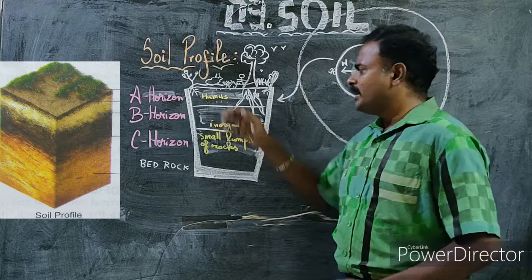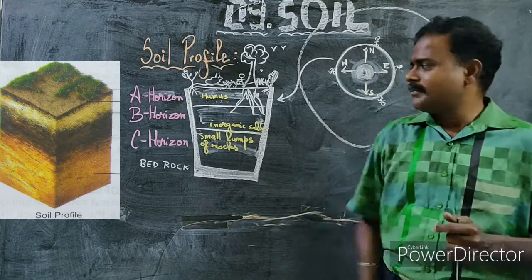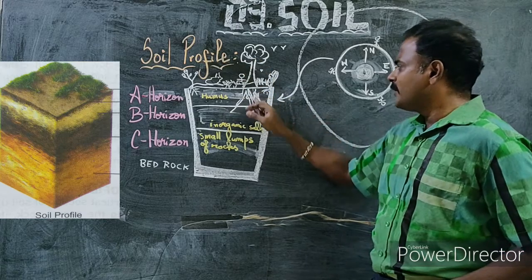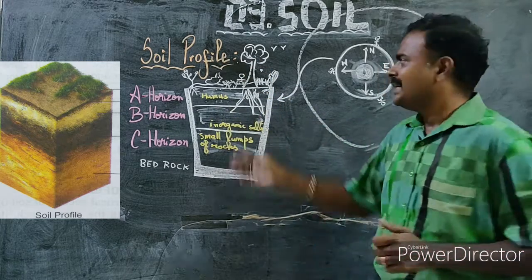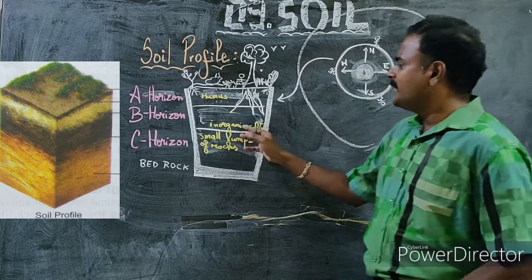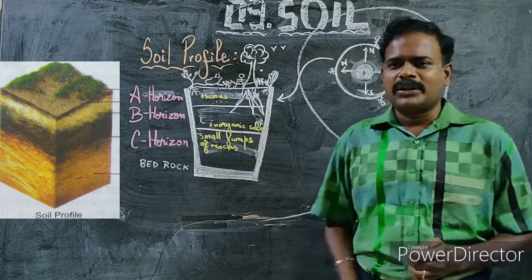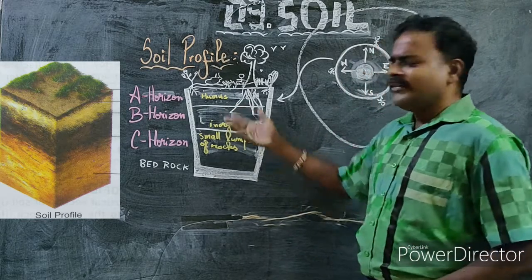Then second is the B horizon. As I said before, less humus will be found. Second, the roots of large trees will be found in the B horizon, not small plants, large trees. And third, more inorganic salts will be found. Okay. So this is not a fertile region.